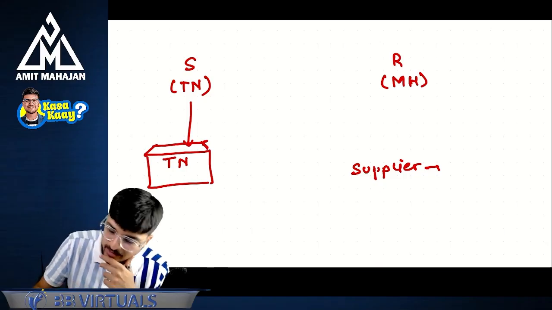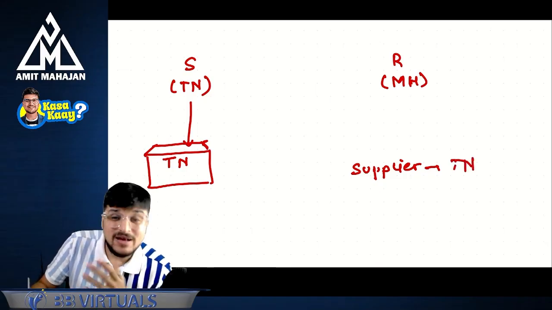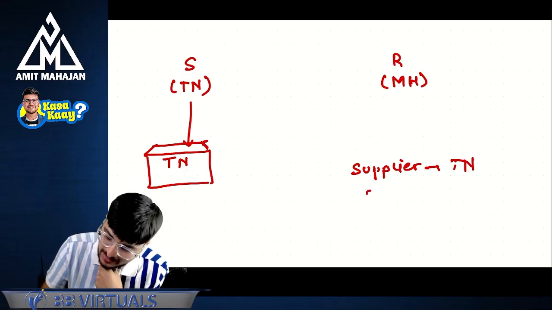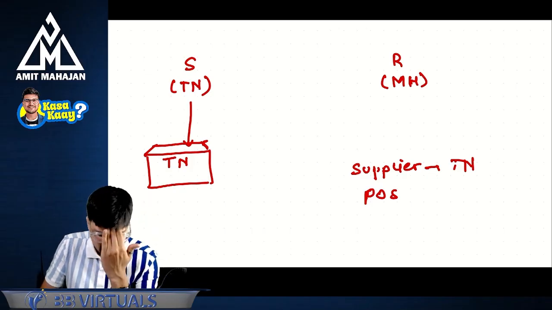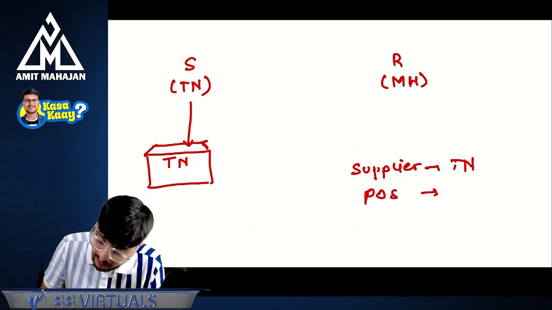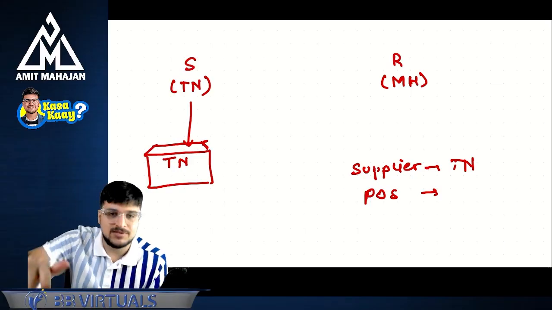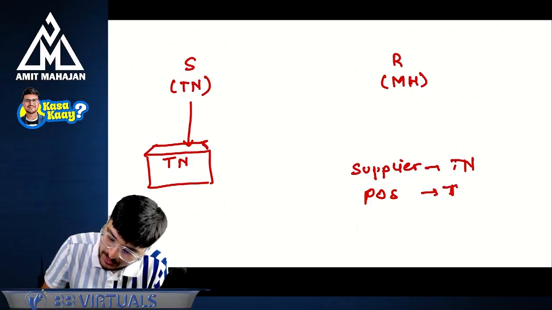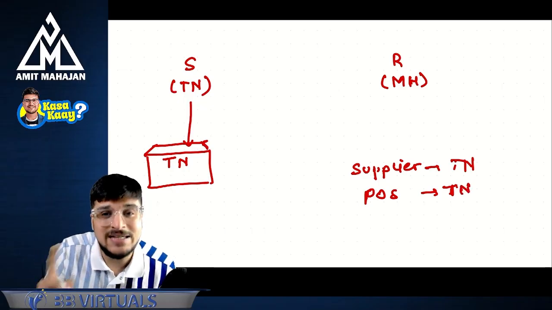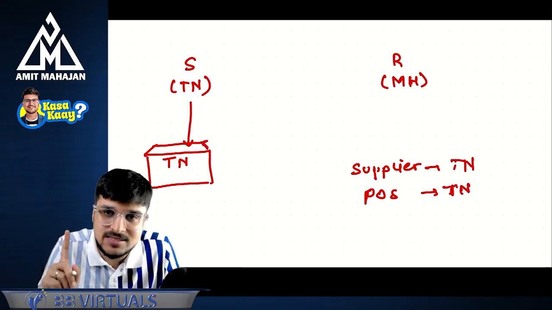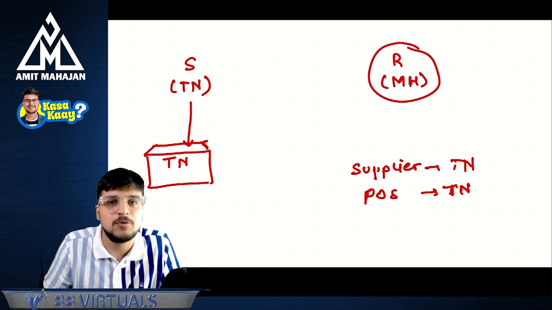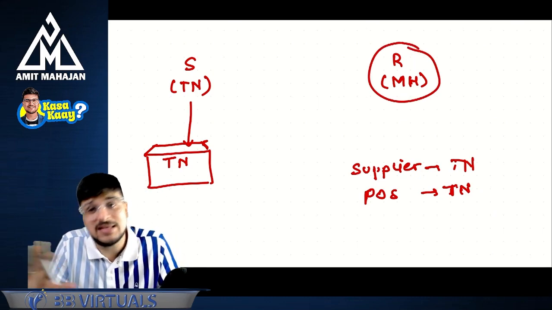Supplier's location is Tamil Nadu. Do we consider recipient's location? No. We consider place of supply. And you must not be knowing right now, or you must have heard this: in place of supply, where the goods are getting delivered, that is the place of supply. And that's why in this transaction, the place of supply is also Tamil Nadu. And that's why this is an intrastate transaction and not an interstate transaction. Even though the recipient is located in Maharashtra, it does not matter to us because the recipient's location is irrelevant for us.